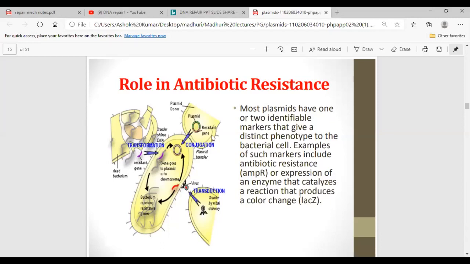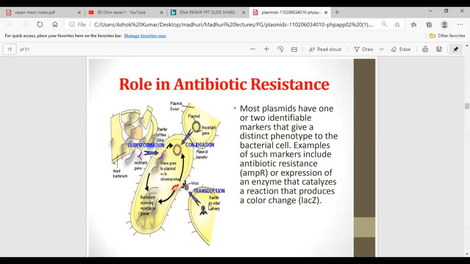And here, coming to conjugation. Conjugation is done by a conjugation tube, where a part of the genes can be transferred from one cell to another cell. This is the donor cell and this is the recipient cell, where a plasmid is getting transferred from the donor cell into the recipient cell.